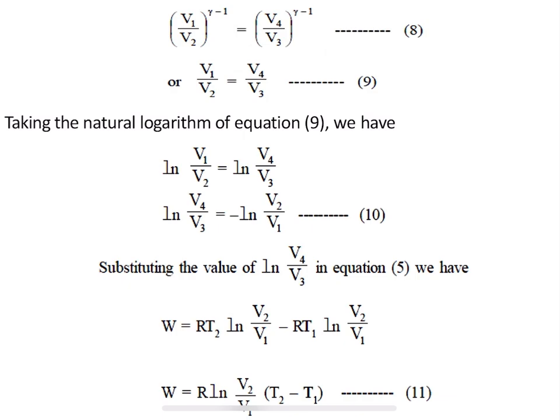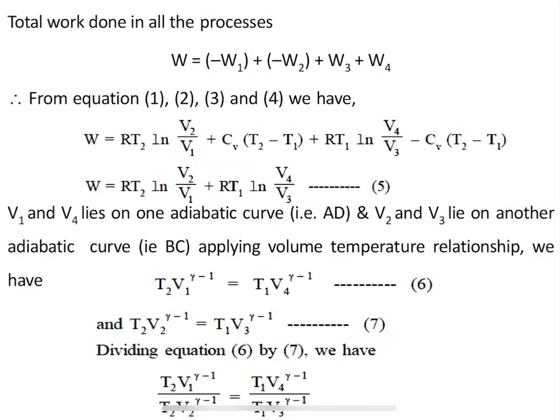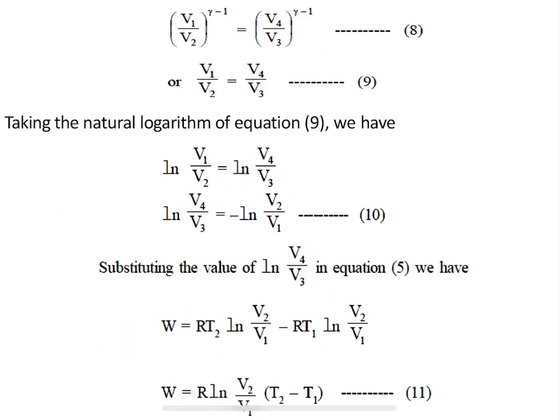Since I am doing this in a PowerPoint presentation, these mathematical equations may be confusing for you. Keep your textbook in front of you and observe the mathematical changes that take place here. We are dividing equation 6 by 7. Here T2 gets cancelled and T1 gets cancelled, and the gamma minus 1 also gets cancelled, and V1 divided by V2 will be equal to V4 divided by V3. Let me call this equation 9.